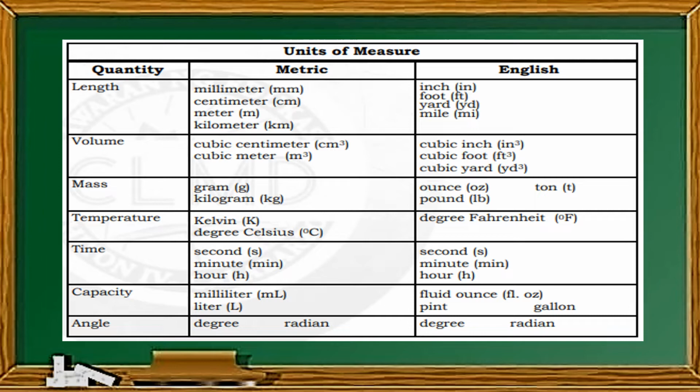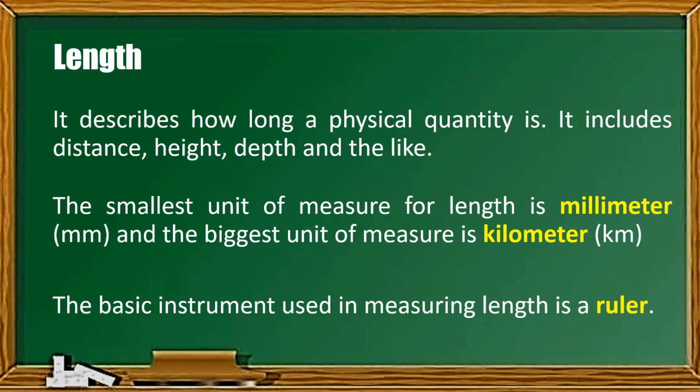So let's start with the first quantity, which is the length. So length describes how long a physical quantity is. It includes distance, height, depth, and the like. The smallest unit of measure for length is millimeter, and the biggest unit of measure is kilometer. And additional, the basic unit of length is meter. In the metric system, the basic unit is meter. And the basic instrument used in measuring length is a ruler.